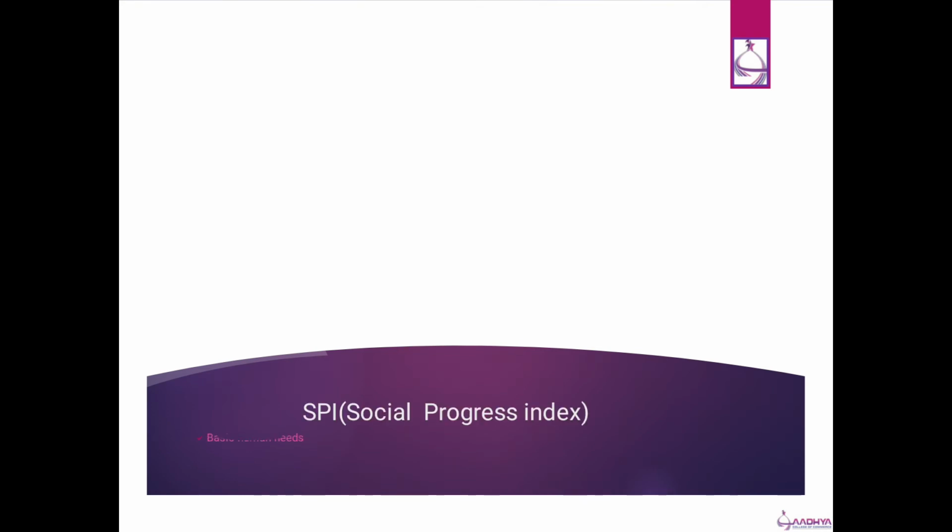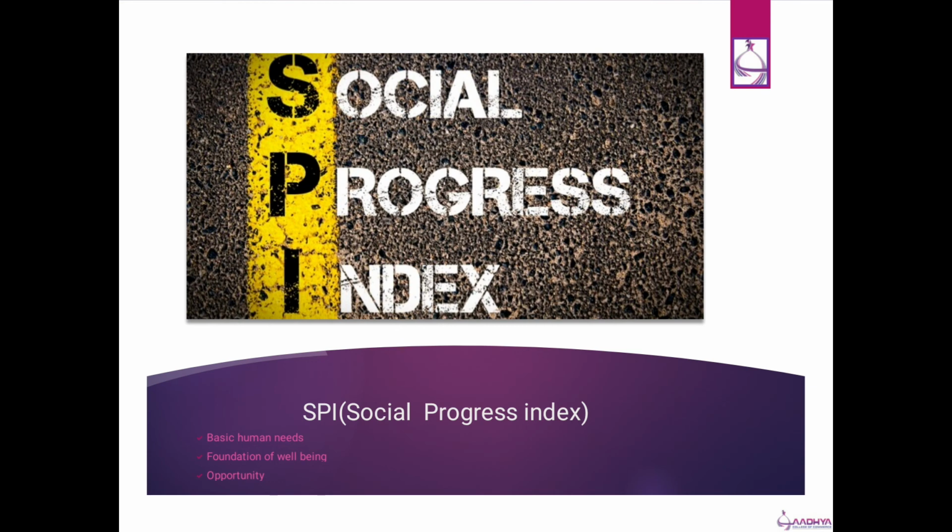Next we have SPI, Social Progress Index. It is divided into three categories: basic human needs, foundation of well-being, and opportunity. In the urban area we have 47 indicators, while in the rural area we have 53 indicators. In basic human needs we have food, clothes, shelter, education, healthcare and all. Under the foundation of well-being, we look at security and safety, good infrastructure facilities, good communication, transportation and all.